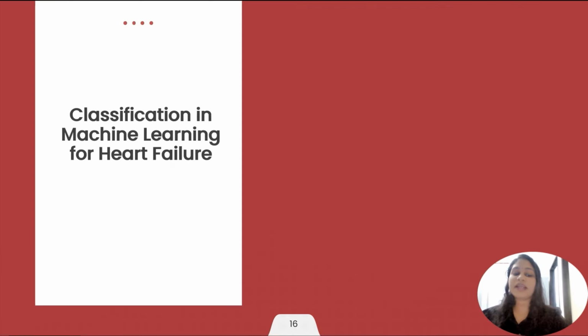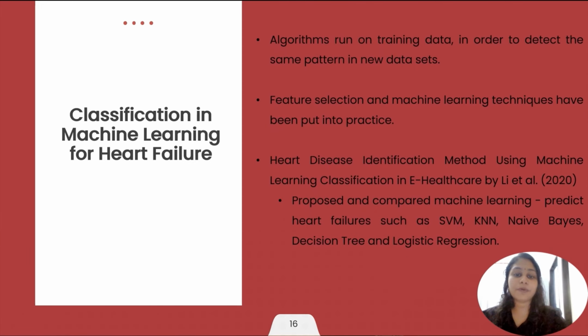Now we will look into the classification in machine learning for heart failure. Classification utilizes labeled input data since it's a supervised learning approach that includes input and output data. In order to detect the same pattern in new data sets, the algorithm runs on training data, which is essentially a type of pattern recognition in classification. To improve medical diagnosis, feature selection and machine learning techniques have been put into practice.